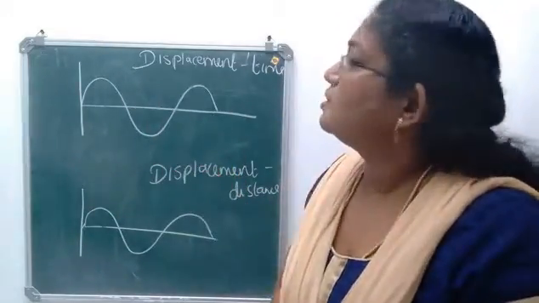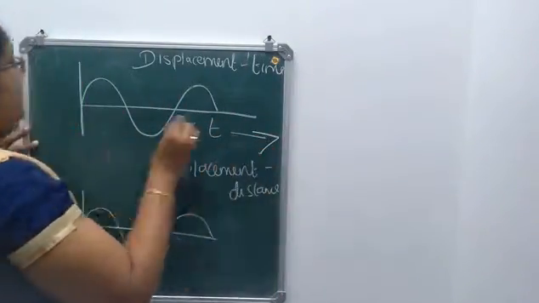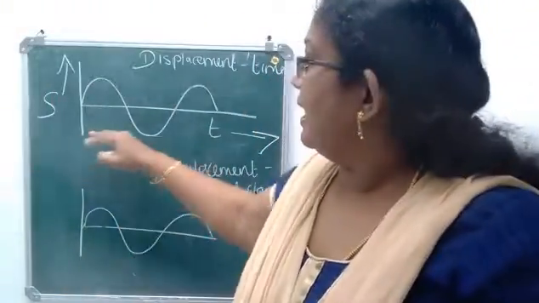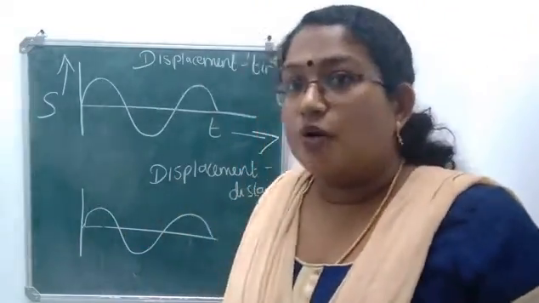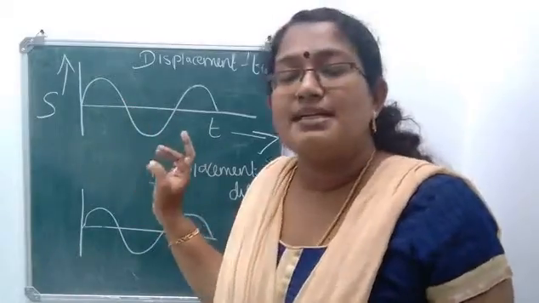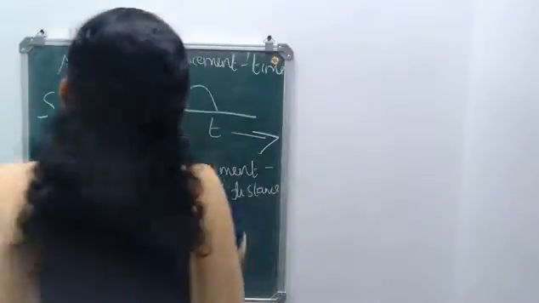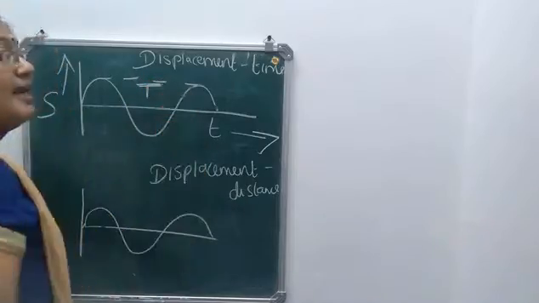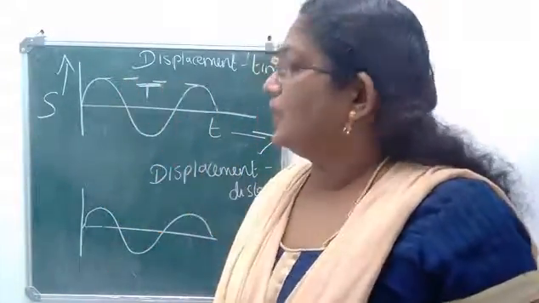First we will consider the displacement time graph. Here time is taken along the x-axis and displacement along the y-axis. When you are considering a displacement time graph, since it is displacement and time, the distance between two consecutive crests will give you the time period.